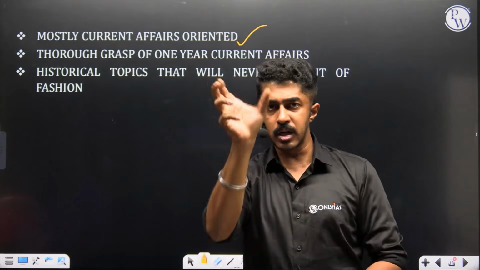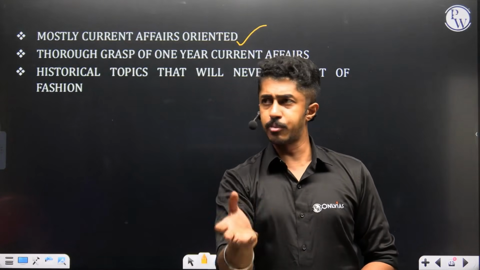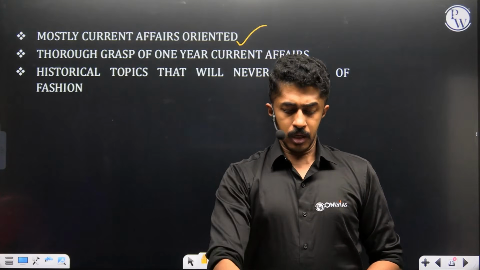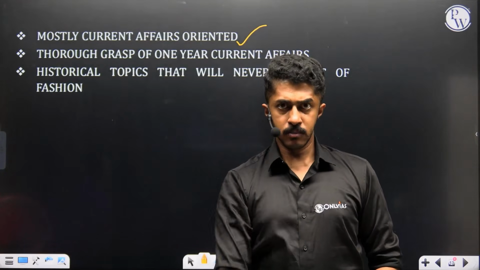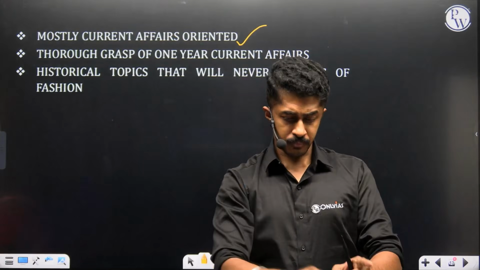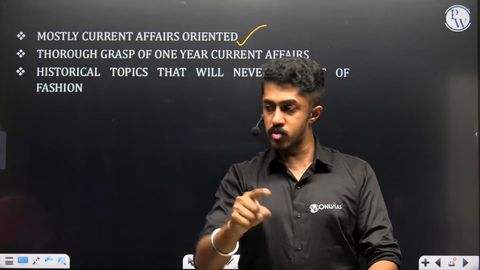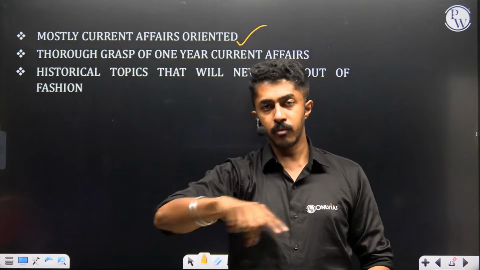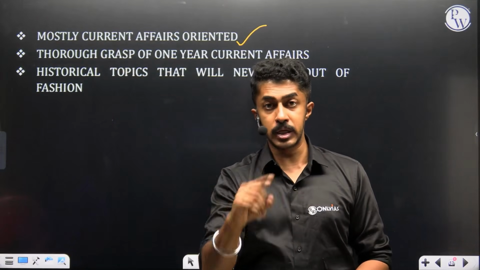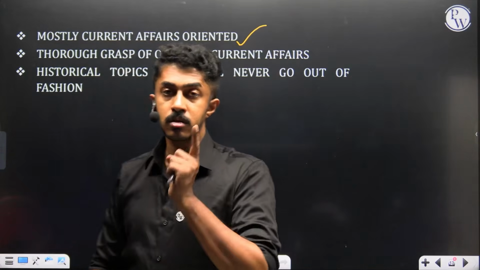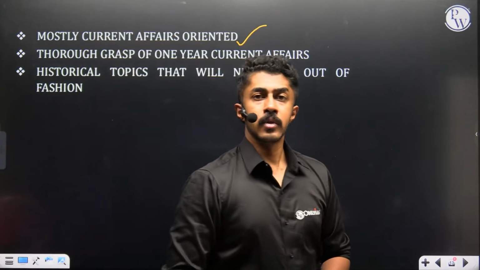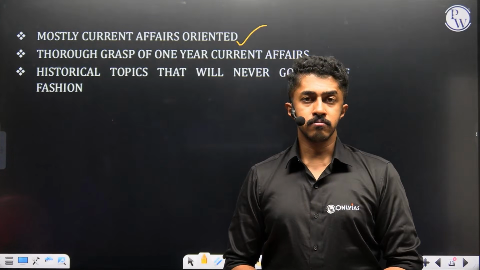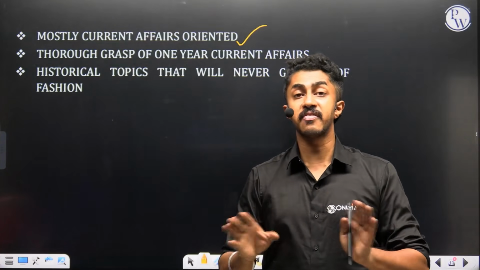Pick up any monthly current affairs compilation from probably last October or September onwards. Take up Polity. Under Polity, what all news came? Look for similar news in other months, that is September, October, November, December. Which all were the news under Polity that got repeated? Read it. There is a 99% chance that the topic is going to come. Read it, study it, learn the facts and data by heart.